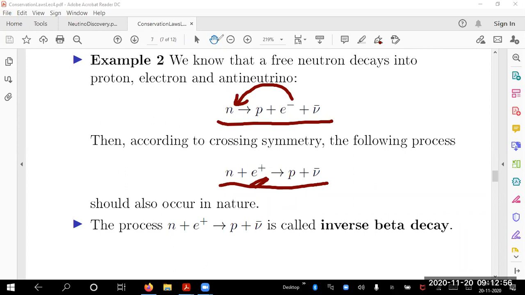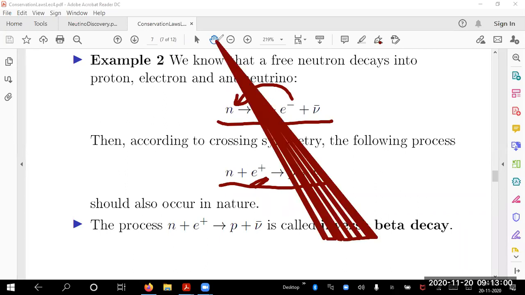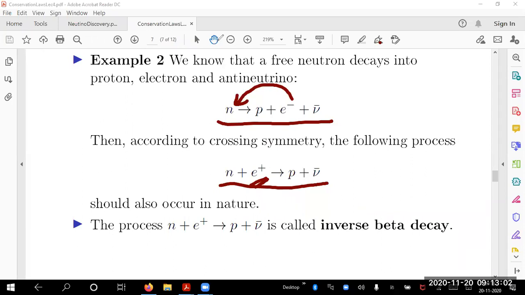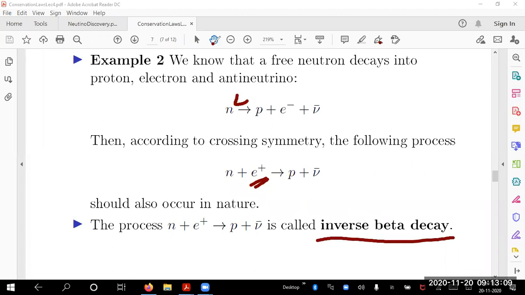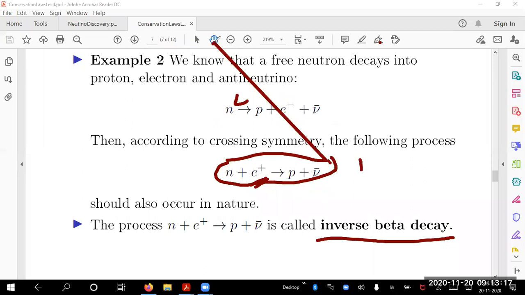With this, what I call this process is called inverse beta decay. What is inverse beta decay? It is a crossing symmetry relation of neutron decay. If a neutron is put with a positron, it gives you a proton plus an antineutrino. This should occur according to crossing symmetry.